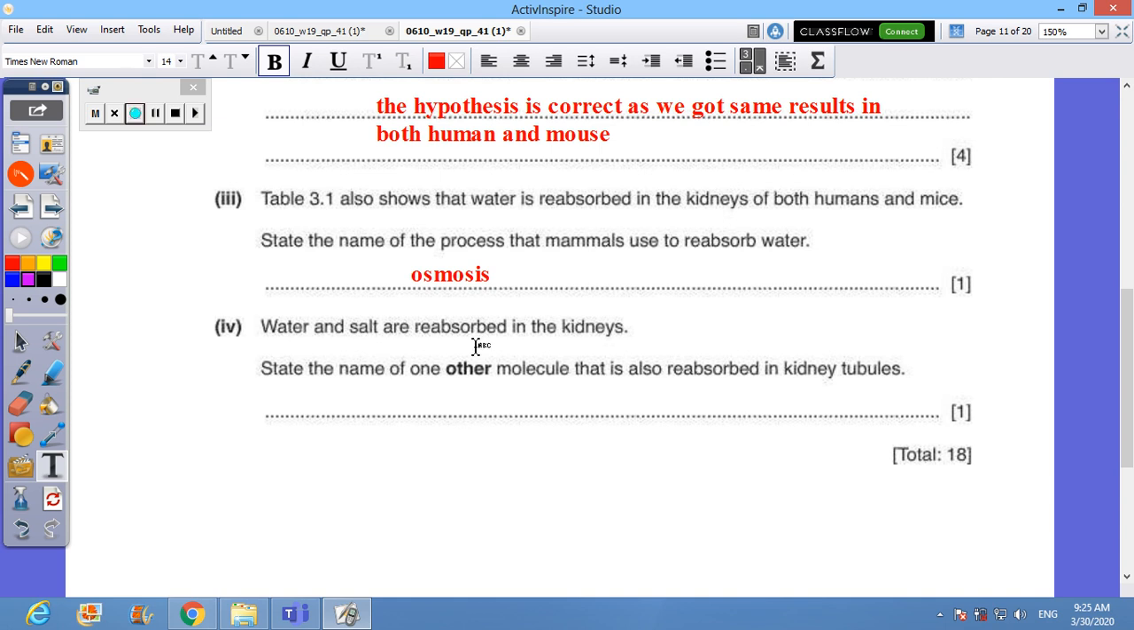Water and salts are reabsorbed in the kidney. State the name of the other molecules that are also reabsorbed in the kidney. Glucose would be a good idea. If not absorbed, this is called diabetes.